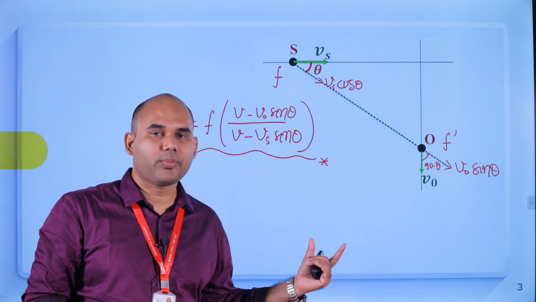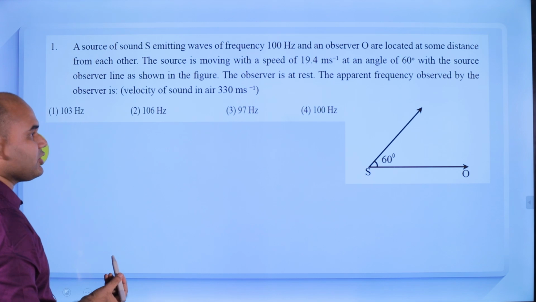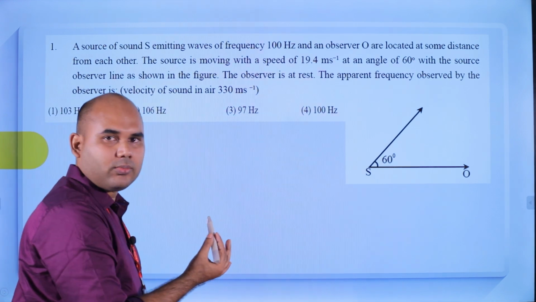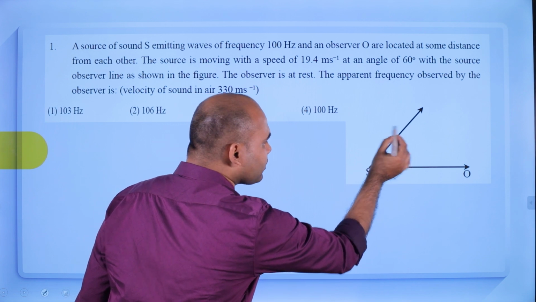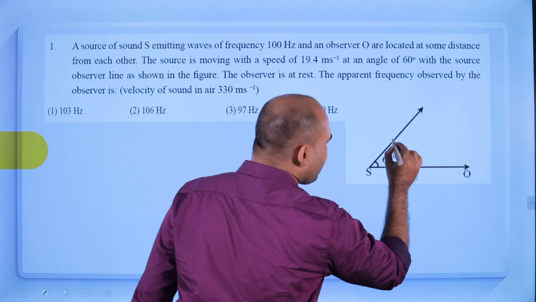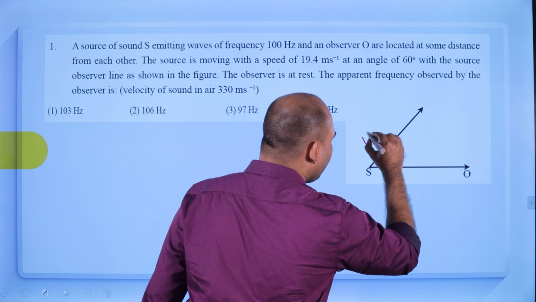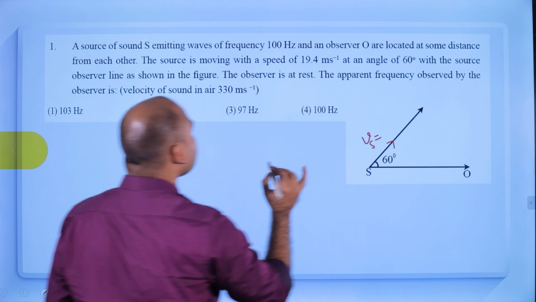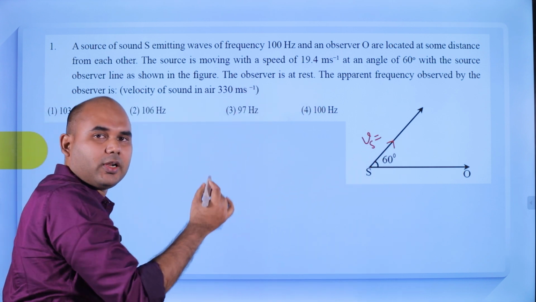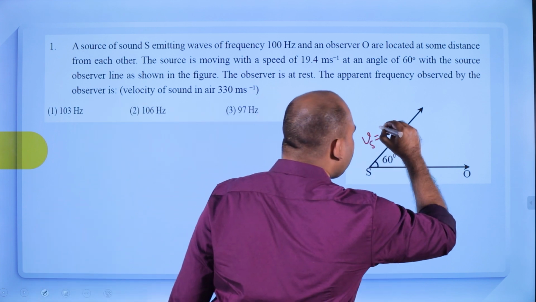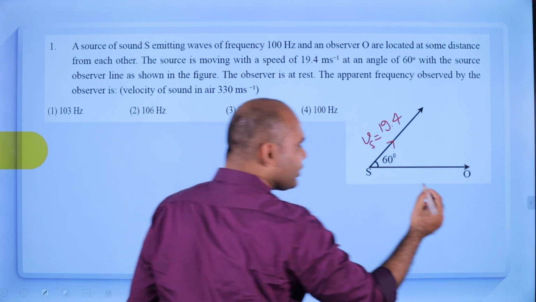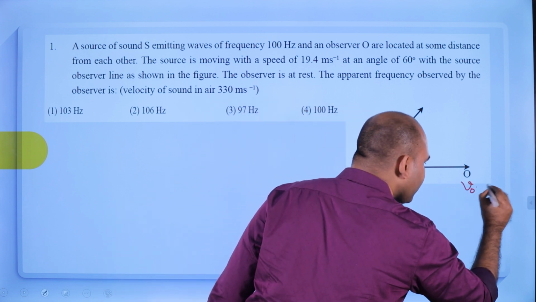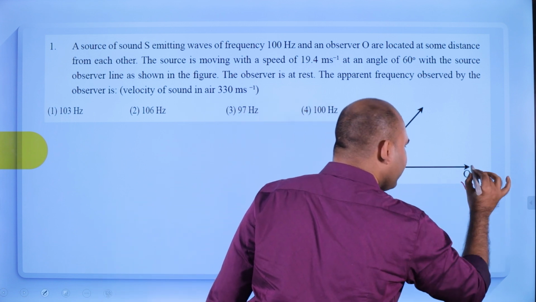So let's see that problem. This is the question asked in the NEET exam. The source is here and it is moving in this direction with Vs, given as 19.4 meter per second, and the observer is at rest, velocity of observer is 0, and it is here.